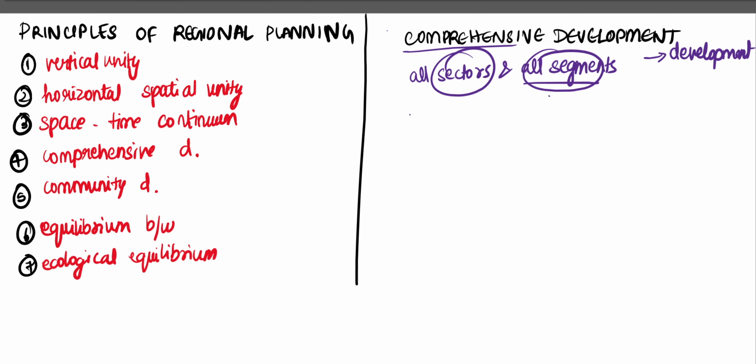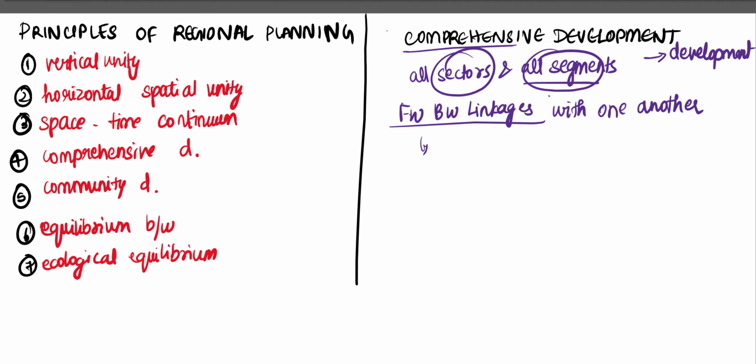Now we need to create strong forward and backward linkages with one another so that there is no regional disparity. The forward and backward linkages are established to reduce regional disparity.